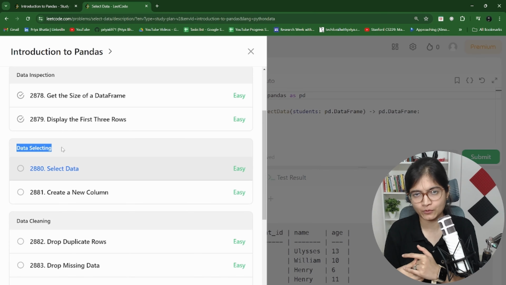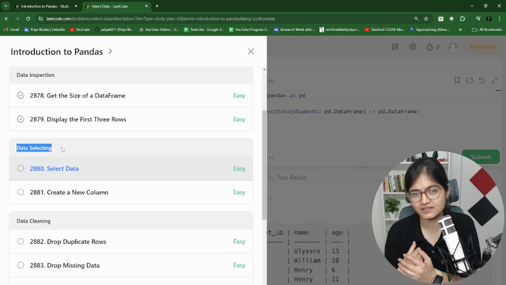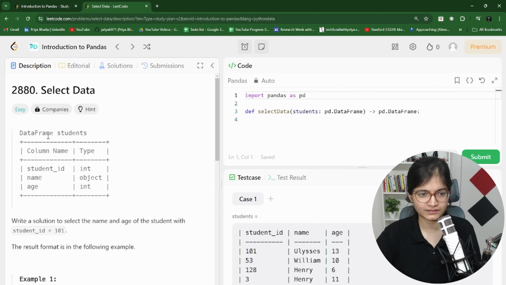So you all know that when we are doing EDA in a machine learning project, we have all these steps, right? Basically these things will help you get an idea of whether you are good at these specific steps or not, in a way. So let's see what this problem is saying, selecting the data.